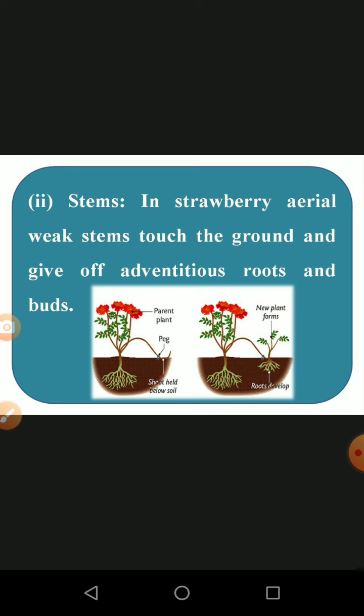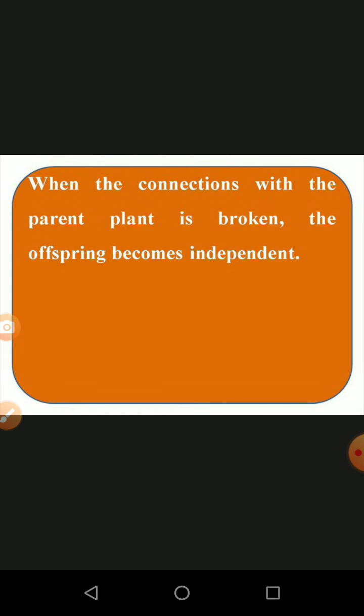And next, the stem. We know very well the strawberry: the aerial weak stems touch the ground and give rise to adventitious roots and buds. The strawberry and guava plant, and also Hibiscus rosa-sinensis, the hibiscus flower. Such plants reproduce by means of stem, and when the connection with the parent plant is broken, the offspring becomes independent.